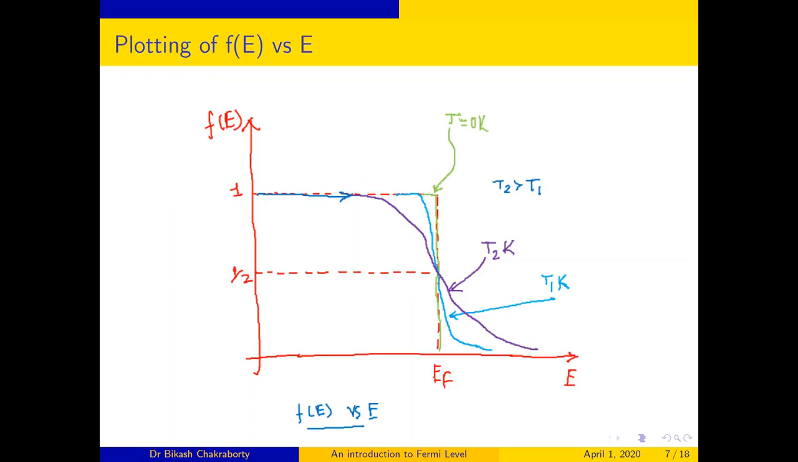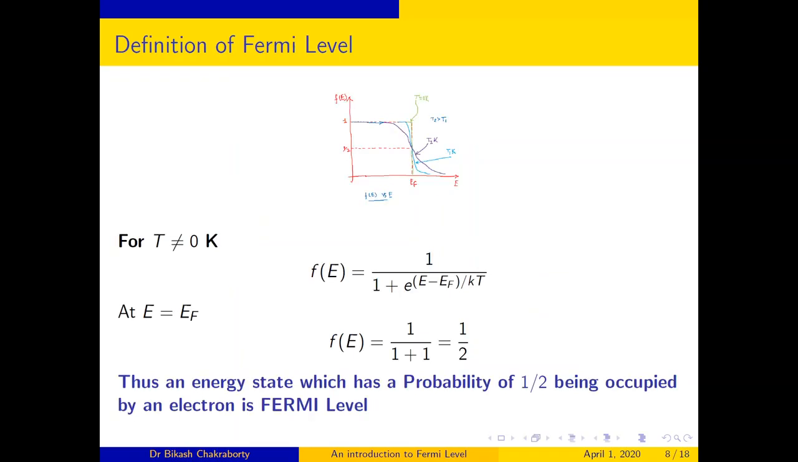Now, if we plot the distribution function with energy, then we will get this type of curve. I have shown you for T equal to 0 Kelvin and for any two arbitrary temperatures T2 and T1 Kelvin, where T2 is greater than T1. Now we will explain this curve. First, I want to just define what is the definition of Fermi level. What is the Fermi level?